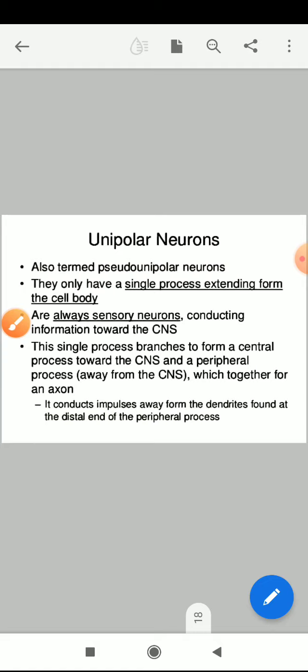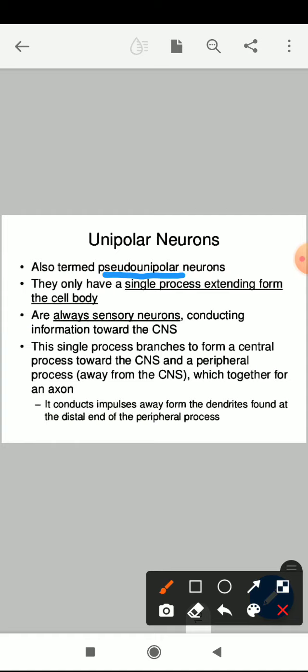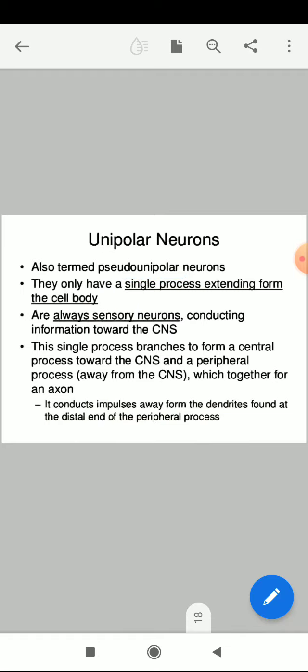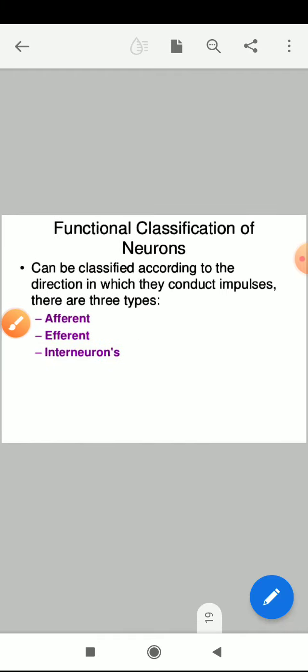Unipolar is also termed pseudo unipolar. They have only a single process extending from the single cell body. All are sensory neurons conducting information towards the central nervous system. This single process branches to form a central process toward the central nervous system and a peripheral process, which together form an axon. It conducts the impulses away from the dendrites found at the distal end of the peripheral process, meaning they receive the information away from the central part.